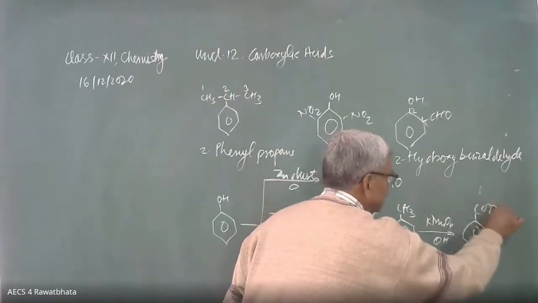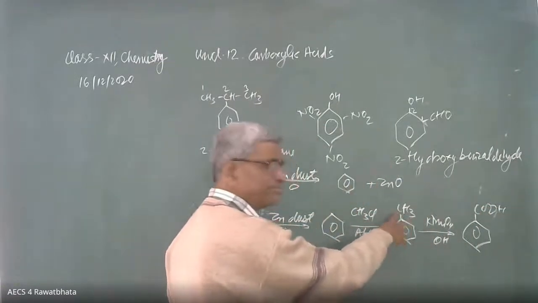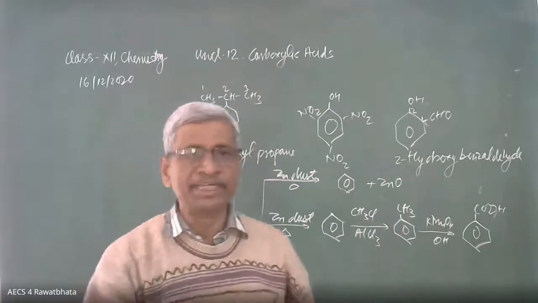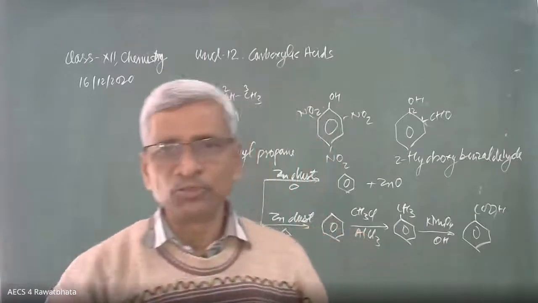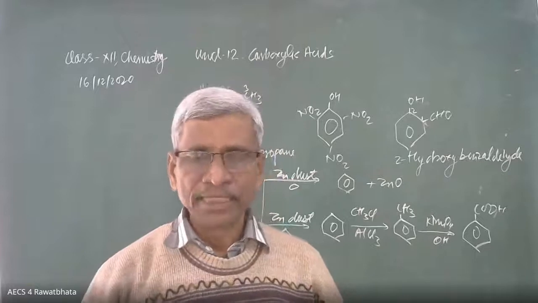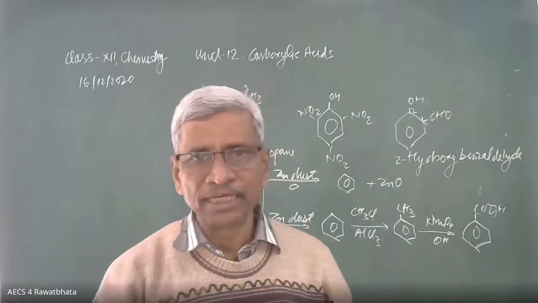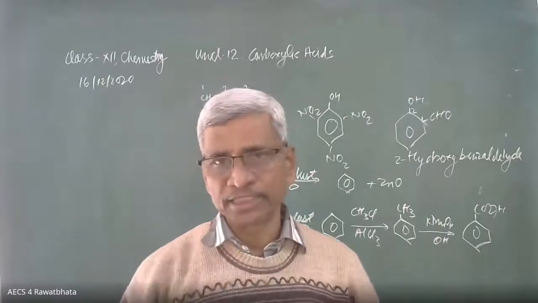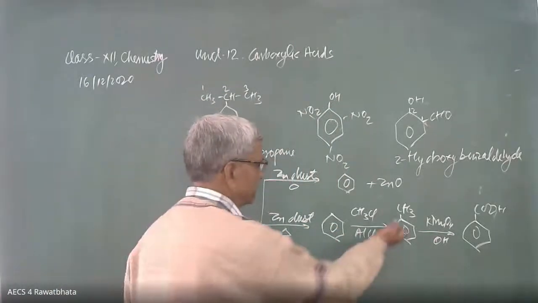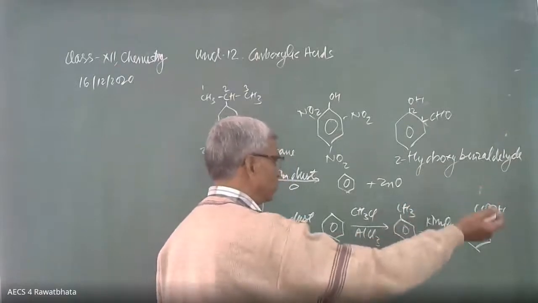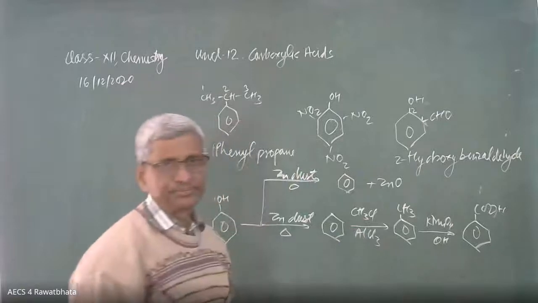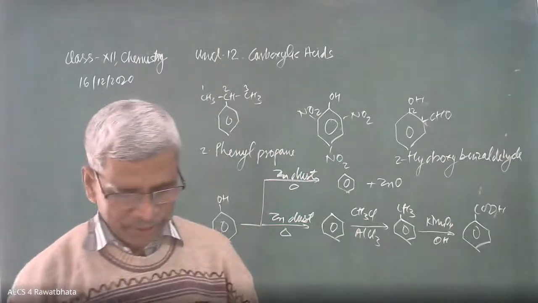In this way, whatever the number of carbons here, maybe 1, 2, 3, or any number, if it is 1 degree or 2 degree, it is going to change into benzoic acid. The remaining carbon will come out in the form of carbon dioxide. If the alkyl group attached to the ring is tertiary, then there is no reaction because of steric hindrance. Only one carbon is left, in the form of COOH. This is phenol into benzoic acid.